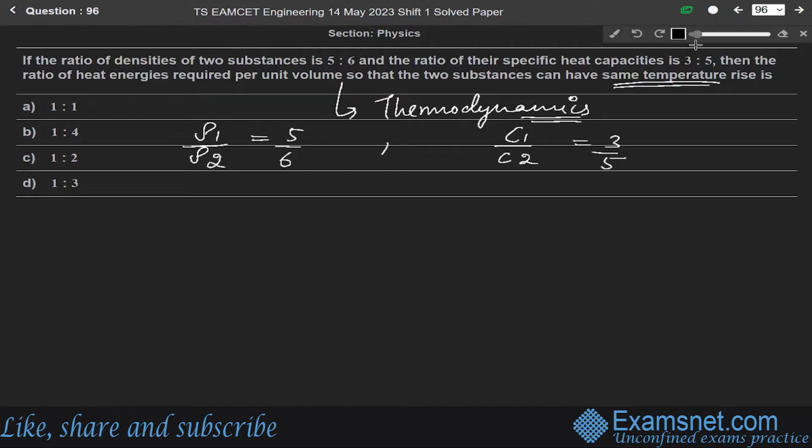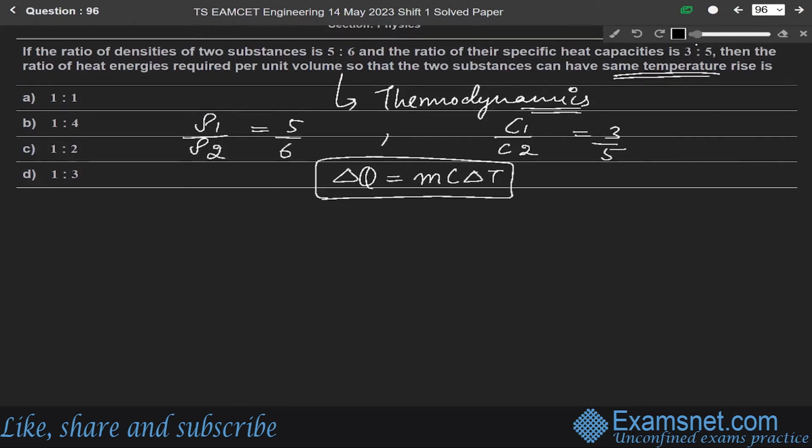Okay. So we will use here the formula for the heat, that is delta Q is equals to MC delta T, the general formula for the change in the heat. Delta Q is equals to MC delta T, where delta T is the change in the temperature. Okay.